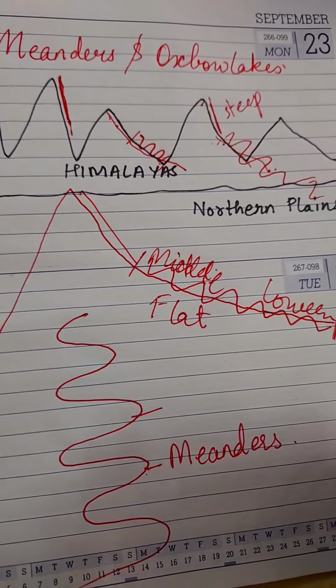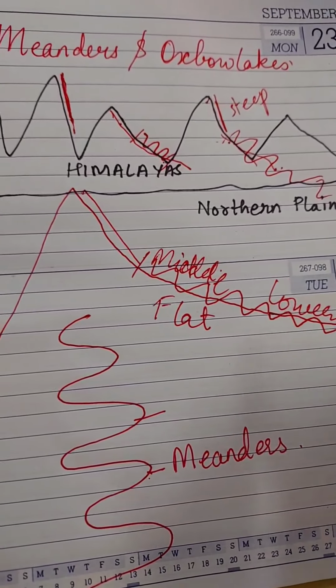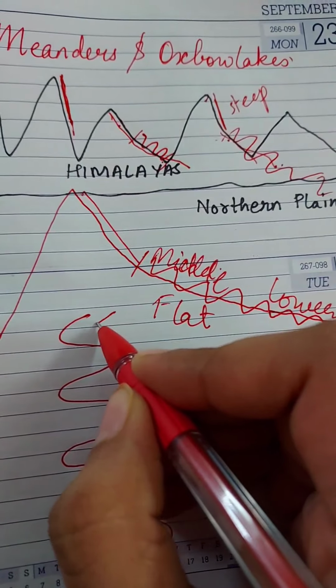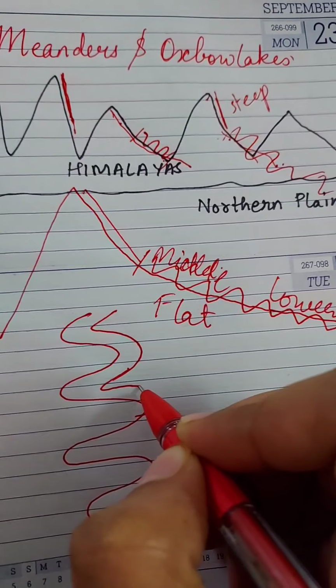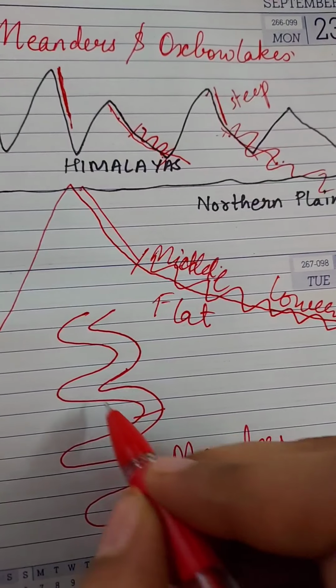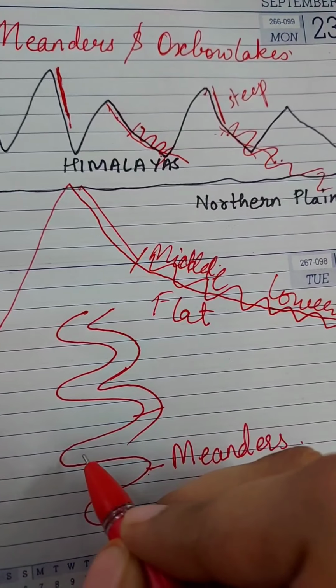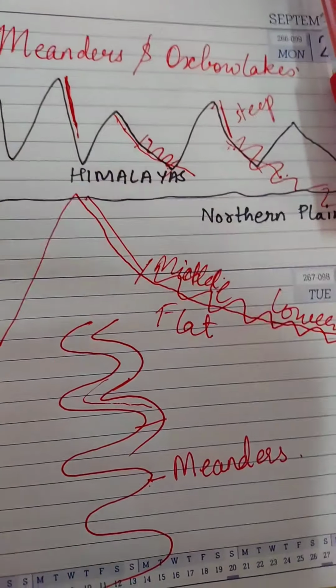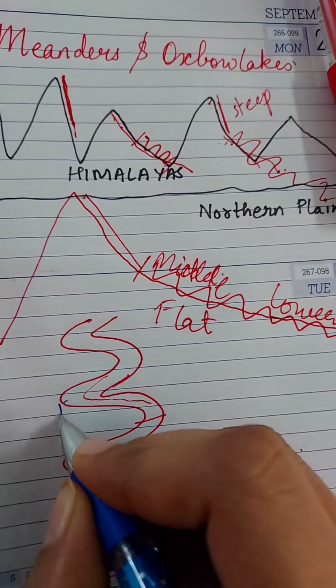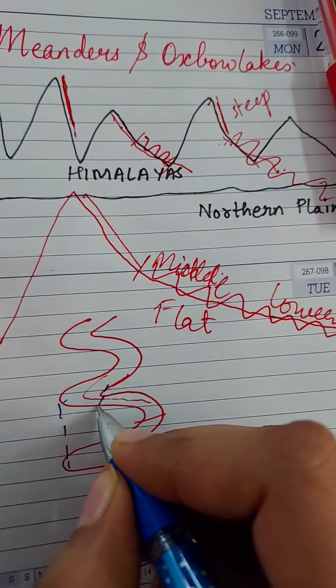Now, what are oxbow lakes? Sometimes, instead of flowing through the same path, the rivers change their course. Instead of taking this curve, they flow and join the other part of the river.